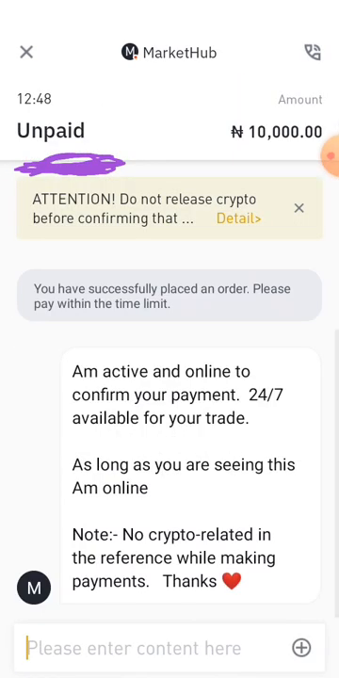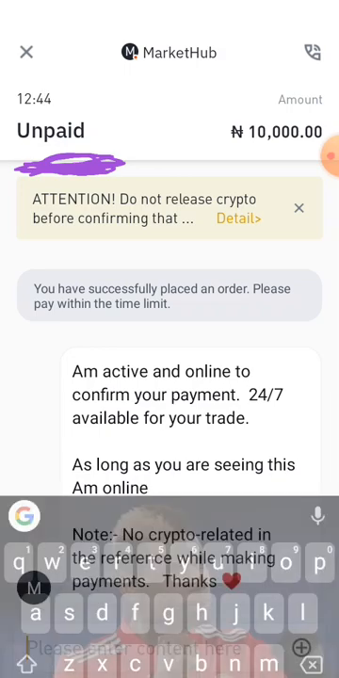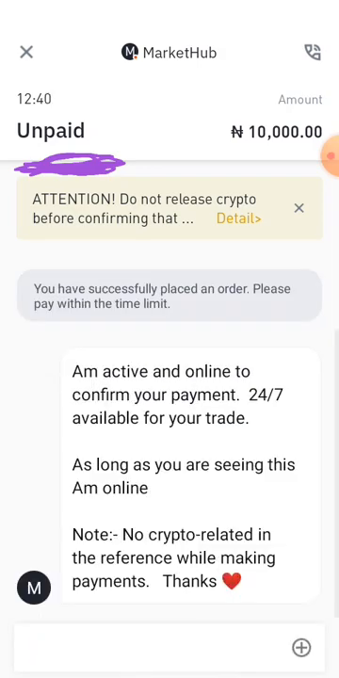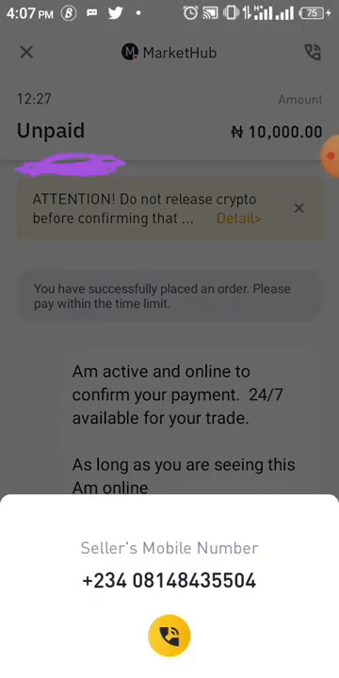But after I've made the payment, immediately I make payment, I'll come back here, I'll text the person, yes, I have made the payment, kindly confirm and release my coin. That's what I will tell the person. So I wait for the person to release. The only time I call the person is after I've waited and there's just 5 minutes left, and I see that the person has not replied, and I'll click on this call button at the top here. That's the seller's number. Then I'll place the call to the person.